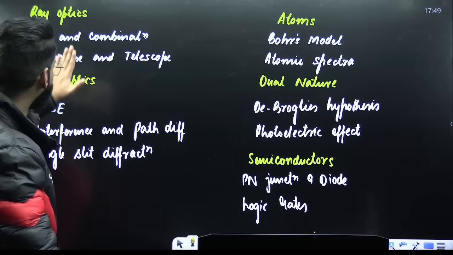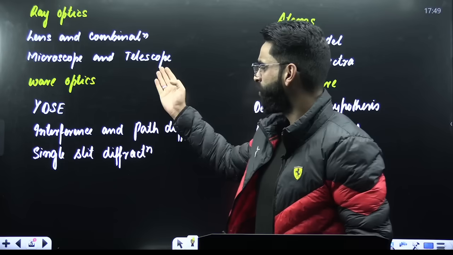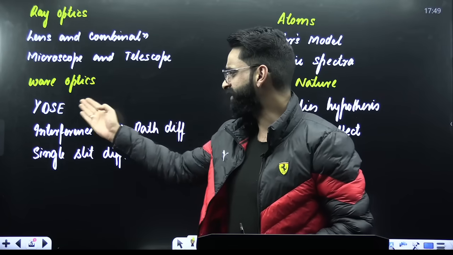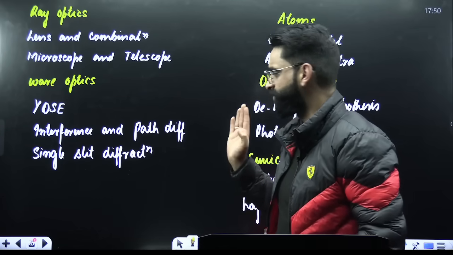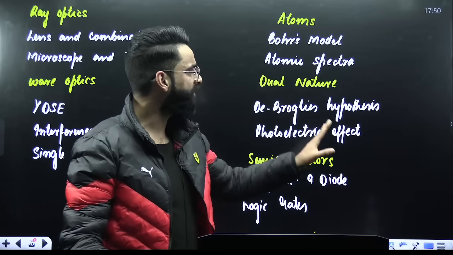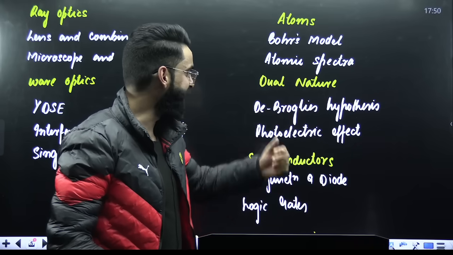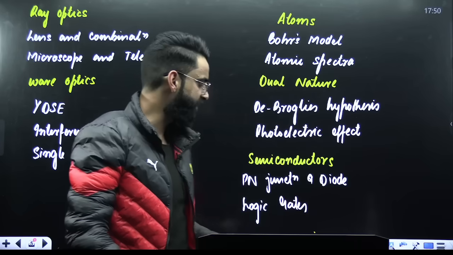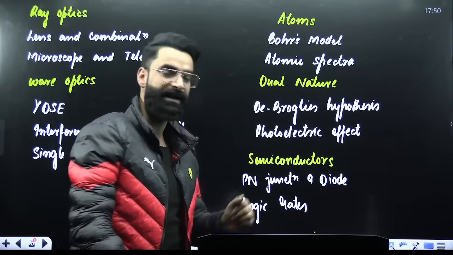My dear students, ray optics involves lens and their combination, microscope, telescope. Wave optics: Young's double slit experiment, interference, path difference, single slit diffraction too. Similarly, when it comes to atoms: Bohr's model, atomic spectra. Dual nature includes de Broglie's hypothesis and photoelectric effect. And from semiconductors, it's going to be PN junction and diode, similarly logic gates.